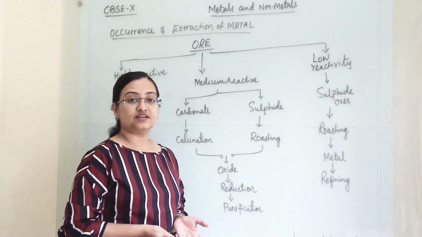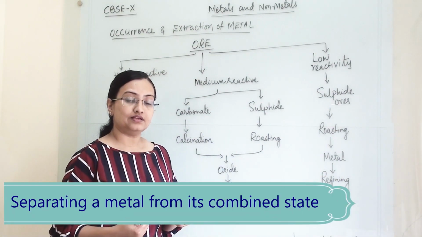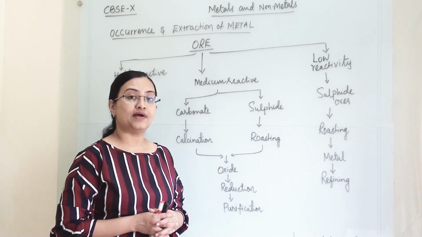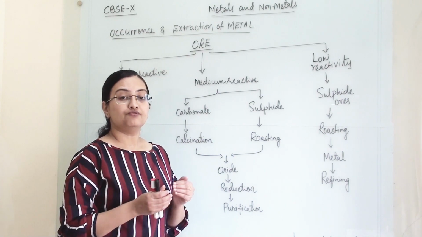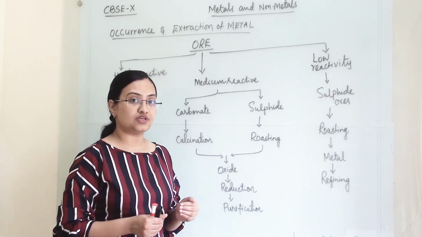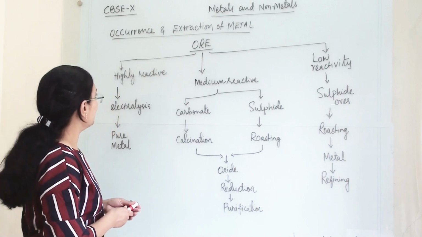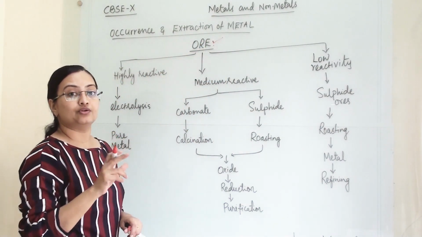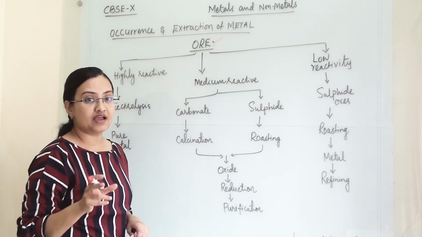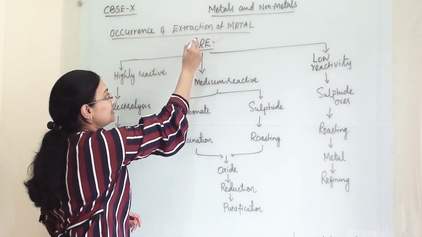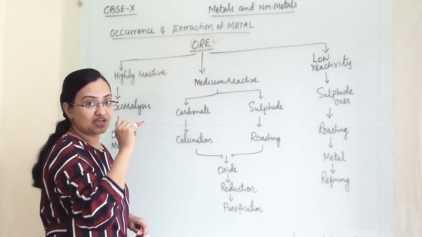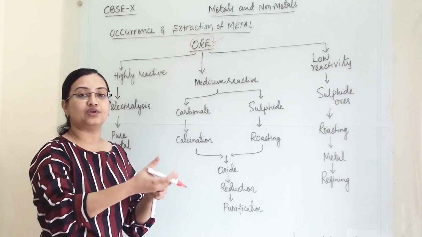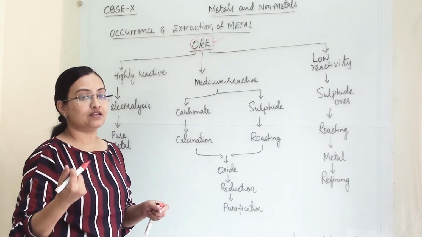Now let us understand, when we are extracting a metal, which process we are following, and this extraction of metal depends upon which impurity is present in it. So let us understand that. Ore. What is ore? A mineral in which one particular metal is present in high percentage. That mineral is termed as ore. So we can say that ore is one particular mineral of a metal, from which we can extract our desired metal.